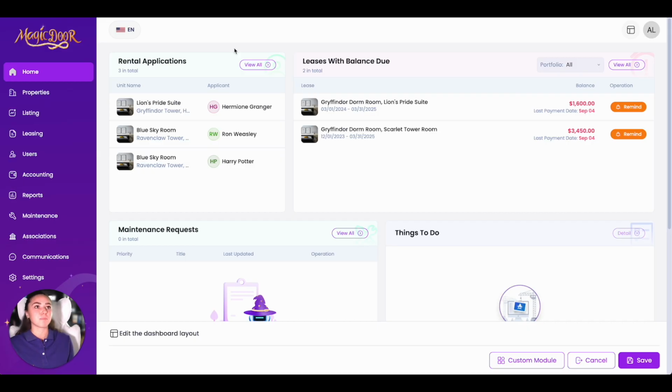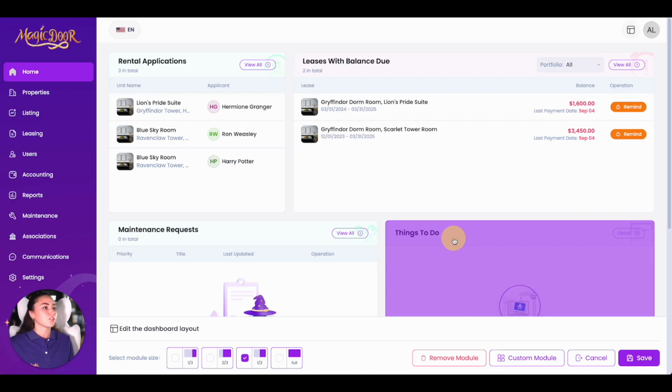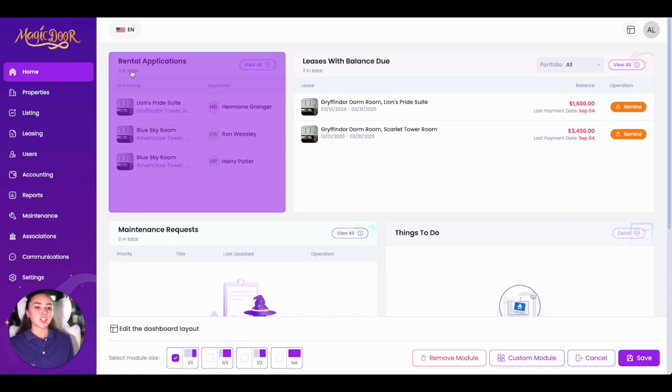This is very simple. Simply click on the actual module and it lights up purple. Make sure you are still in our section up here. So if this is not highlighting when you click on it, all you have to do is click this little button up here again. Make sure this dashboard pops up down here and click on whichever module you want to move. As you can see, the more I click on them, they turn purple. So the one that is highlighted is the one that you're currently working with.